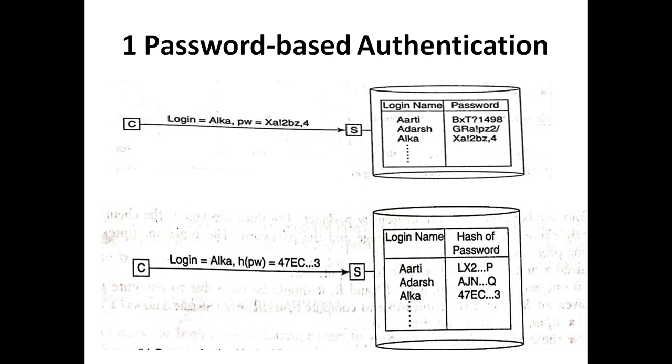Now, if you see the figure, the server uses the login name Alka to index into a database of login names and passwords. Here, the client has used the login name Alka and a password. The server maintains a table of all the users who will be using its services, with their login names and passwords. As soon as the client enters this information, the server searches for it in the table, and if a match is found, the server comes to know that he is an authenticated client. So it verifies that the submitted password matches the one stored against Alka.